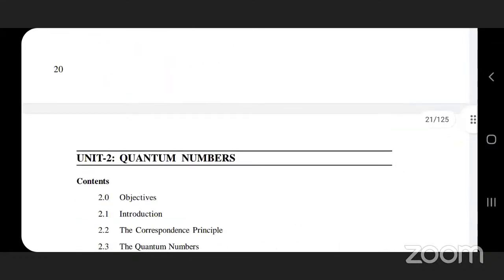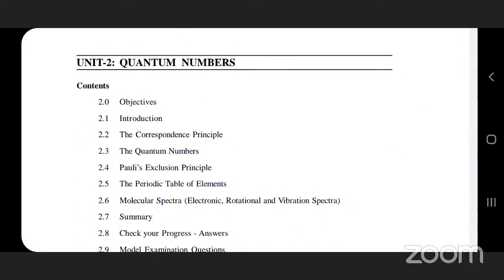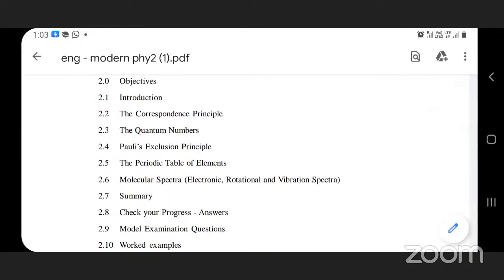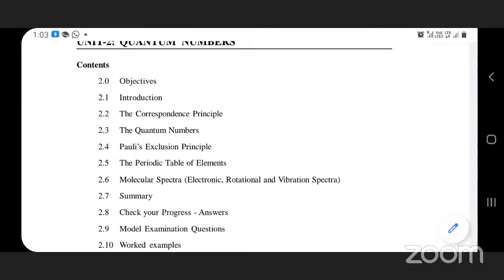So by tomorrow's class, we will discuss quantum numbers. Most important, we need to discuss the quantum numbers. Right, all the best.